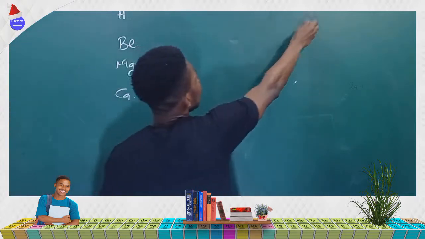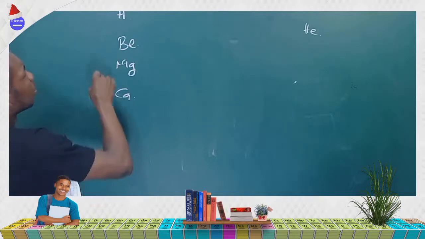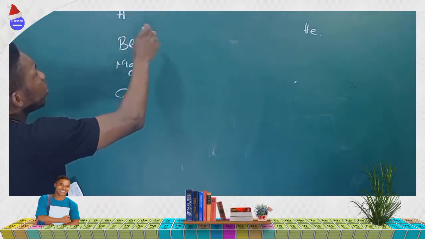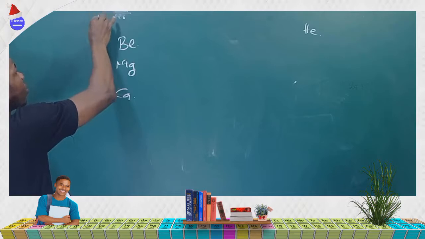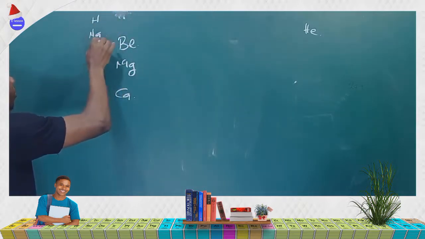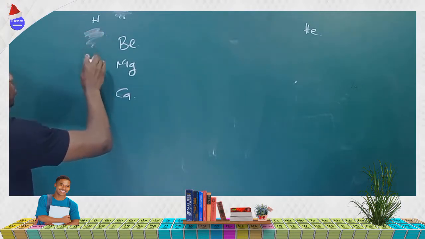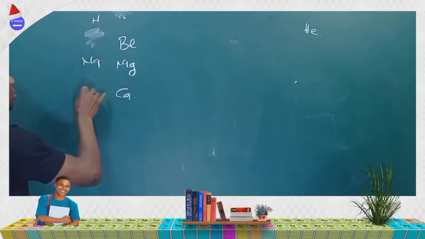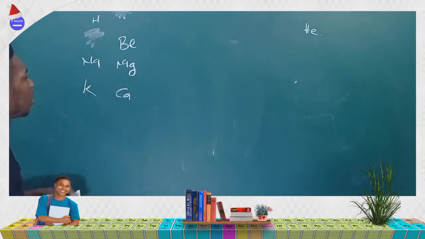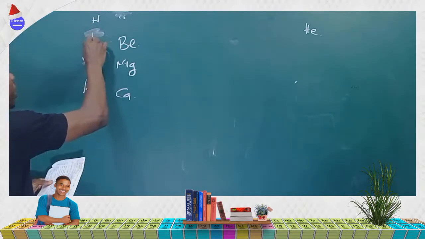Helium is at this extreme end of the periodic table. Hydrogen is somewhat around group 1. Then you have sodium, sodium is somewhere around there. Then potassium. Are you getting it? Sodium, potassium, like this.